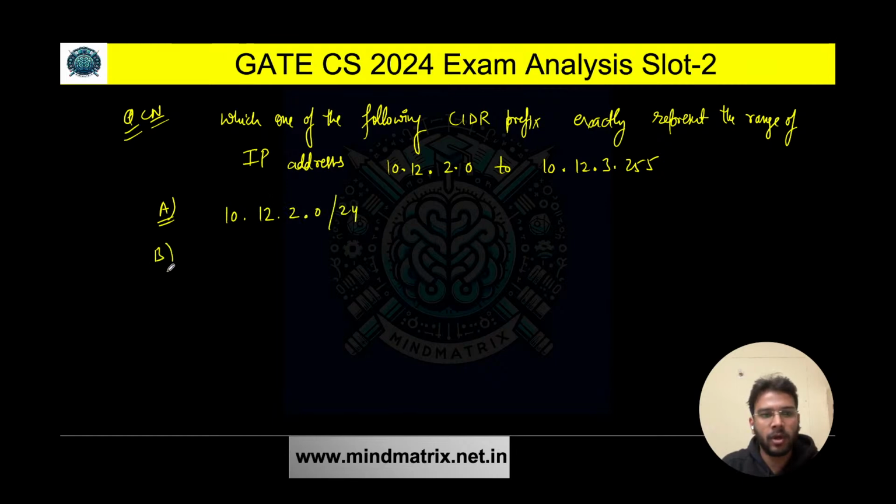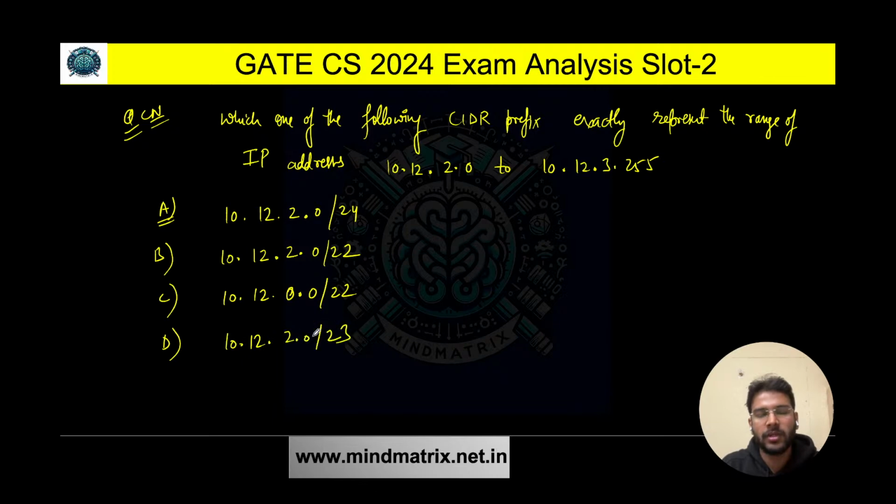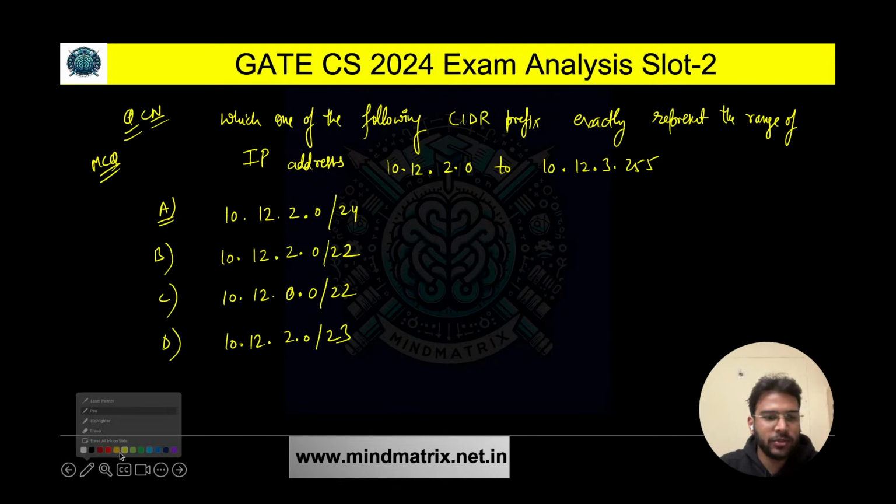Option A is 10.12.2.0/24. Option B is 10.12.2.0/22, Option C is 10.12.0.0/22. Option D is 10.12.2.0/23. So this is given to us and this is an MCQ question. Only one answer is correct. So let's quickly solve this question.